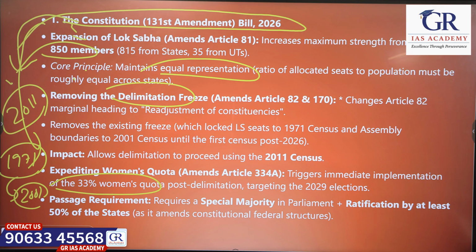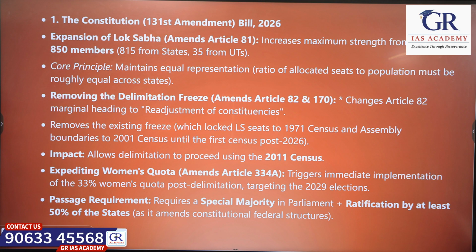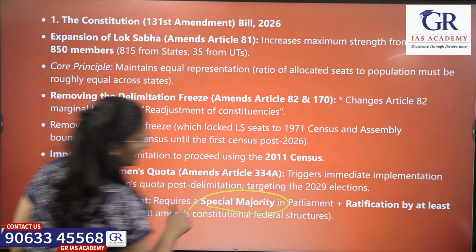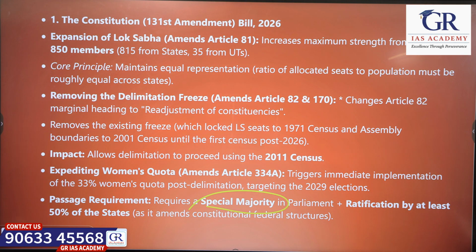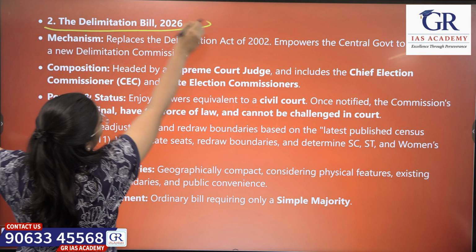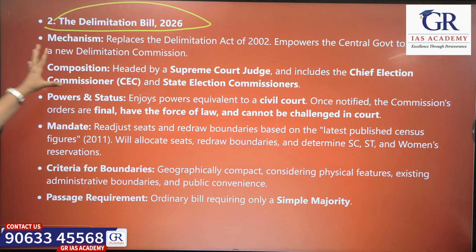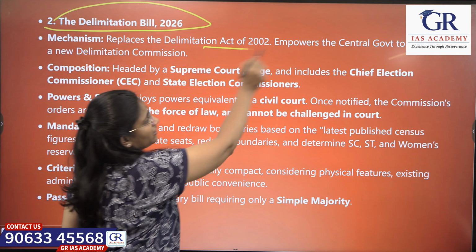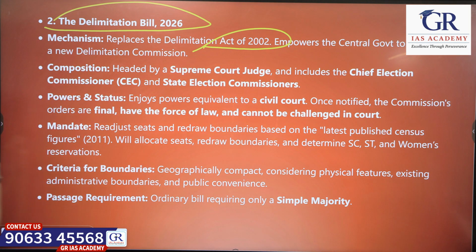Okay. And to pass this amendment, there is a requirement for a special majority plus ratification by 50% of the states. So this is compulsory for the amendment. Moving to the next bill, the Delimitation Bill 2026. So this replaces the Delimitation Act 2002.